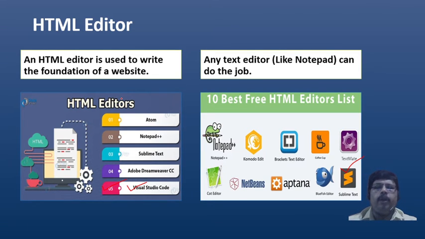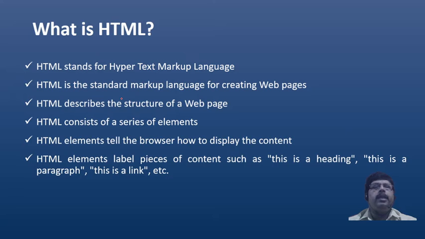Now this was about an editor. Next, let us discuss HTML. I will go through these points, but let me explain these four characters here. H stands for hyper, T stands for text, M stands for markup, L stands for language. So that means hypertext markup language. And as we have discussed, it is used for creating the web page, and its main task is to describe the web page structure.